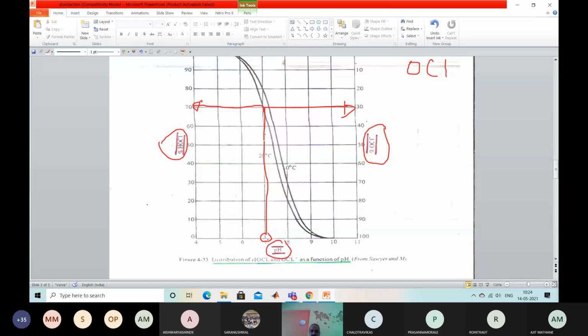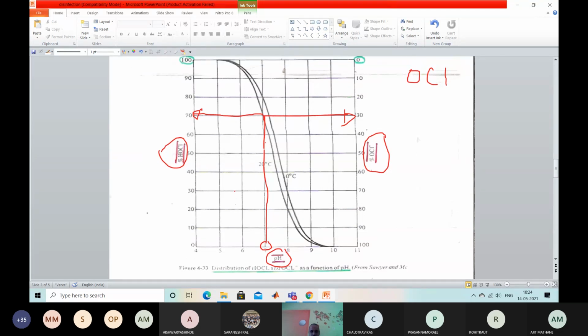If you maintain the pH at 7, what will happen at 20 degrees Celsius? HOCl we are getting 70 and OCl 30. Similarly, if you maintain the pH at 6, what will happen? How much HOCl is there?